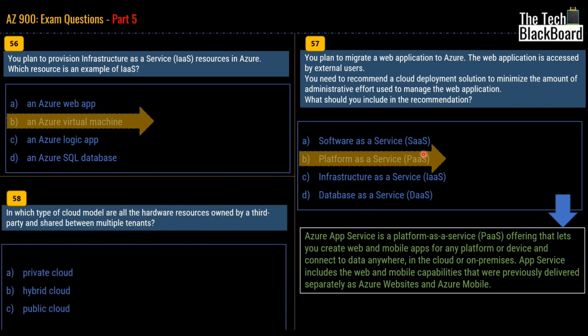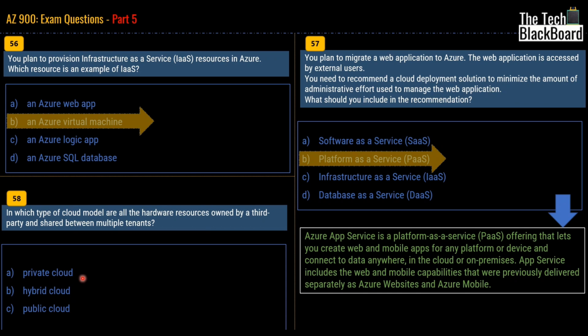Now let's move on to our question number 58. Question number 58 says, in which type of cloud model are all the hardware resources owned by a third party and shared between multiple tenants? Is it private cloud, hybrid cloud, or public cloud? If you have watched all my parts, by now you would be easily able to answer this question.